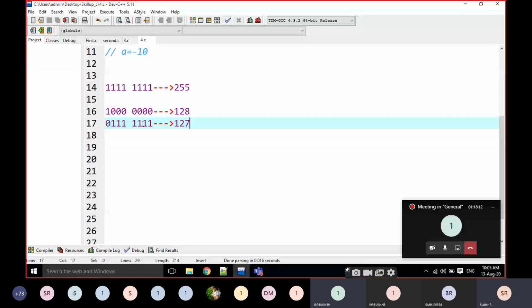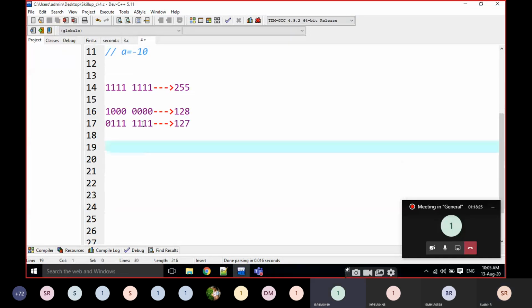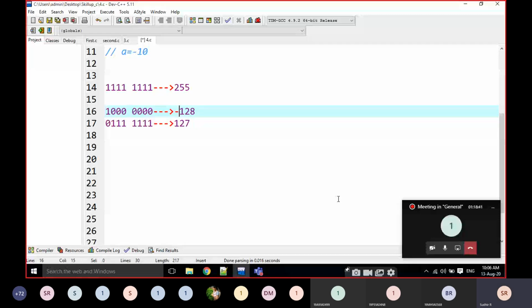That's it. Every time we are doing like this. If it is 8, the next one is 7. No doubt about that. That's why I'm telling like this. This is 128 and this is 127. That means this is going to be negative. This is the minimum value and this is the maximum value.